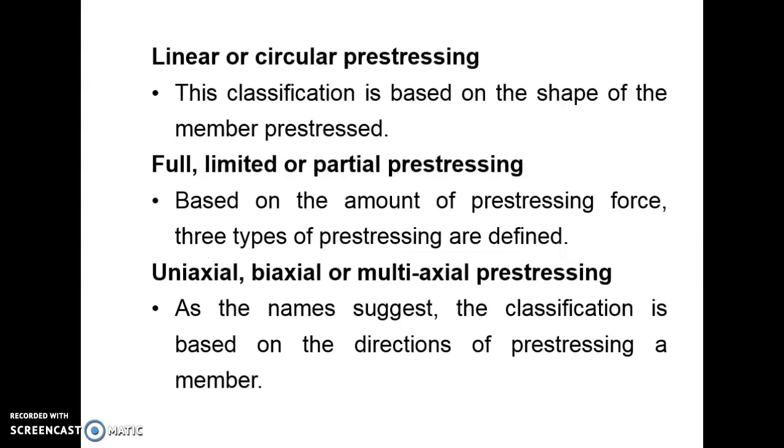These are the various types of pre-stressing: linear or circular pre-stressing. This classification is based on the shape of the member pre-stressed. Full, limited or partial pre-stressing, based on the amount of pre-stressing force. Three types of pre-stressing are defined: uniaxial, biaxial or multi-axial pre-stressing. As the name suggests, this is the classification based on the direction of the pre-stressing member.